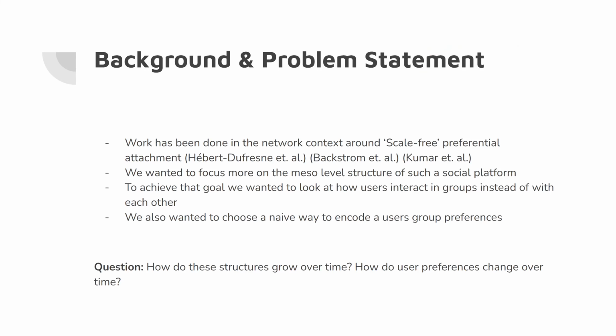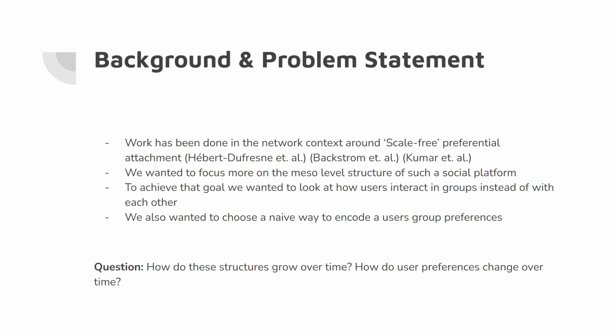So to set the stage, there's lots of work that has been done in this context, typically following a network structure. Some results include the discovery of scale-free preferential attachment, which basically indicates that at any scale that you're looking at within the entire social platform, you tend to see the same degree distribution. But we wanted to focus more on those group structures rather than the user to user interactions.